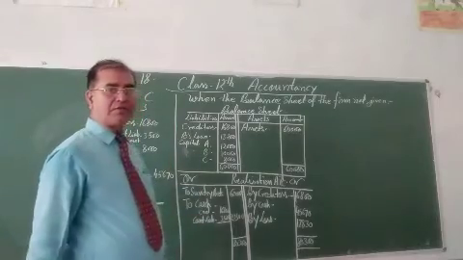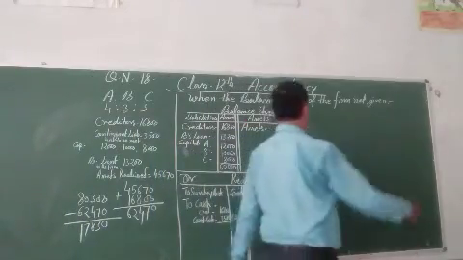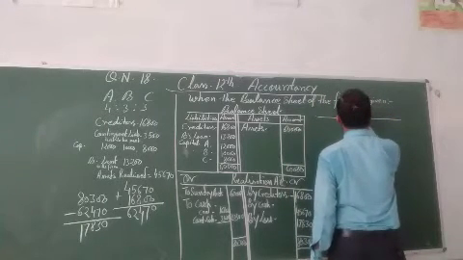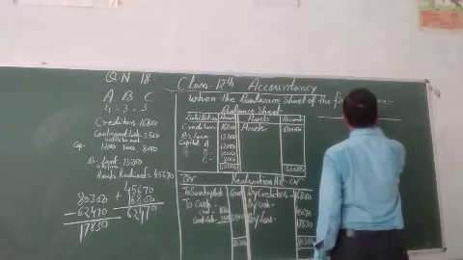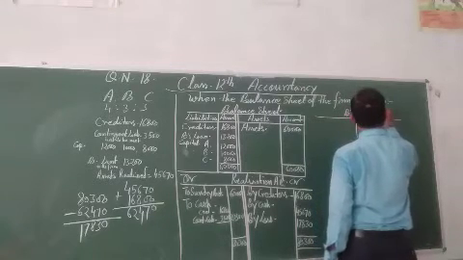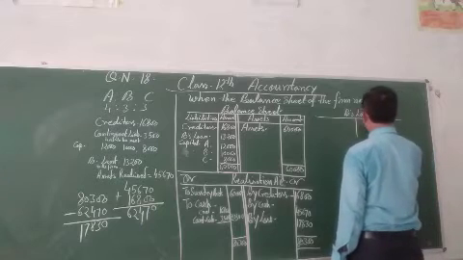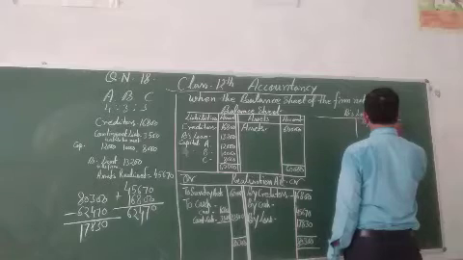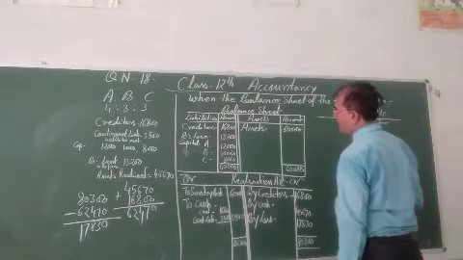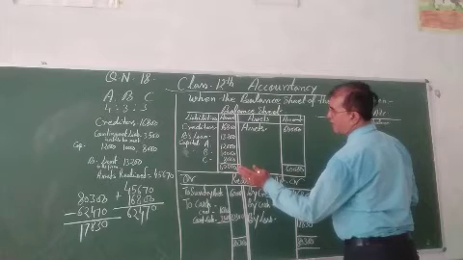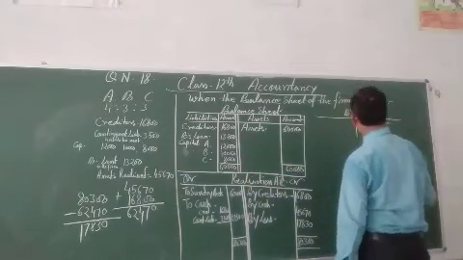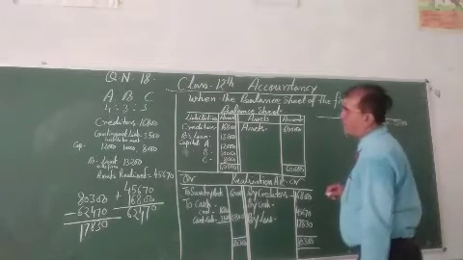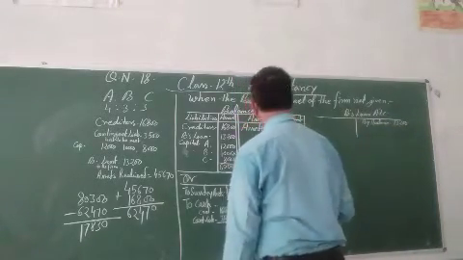Now the next, B's loan account. Just you can prepare B's loan account. B's loan account by balance, whatever the loan granted by B, 13,200.